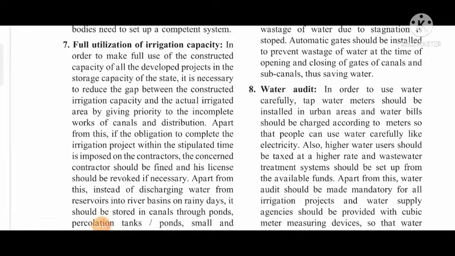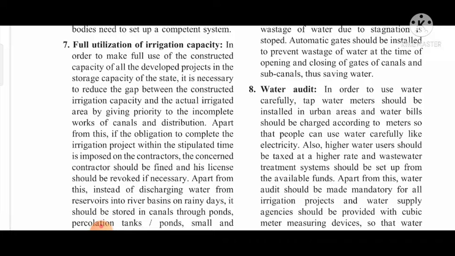Now let us understand the seventh point, full utilization of irrigation capacity. Whatever capacity of irrigation, meaning providing water to the plants, is there, it should be utilized fully and completely. In order to make full use of the constructed capacity of all the developed projects, it is necessary to reduce the gap between the constructed irrigation capacity and the actual irrigated area by giving priority to the incomplete works of canals and distribution.